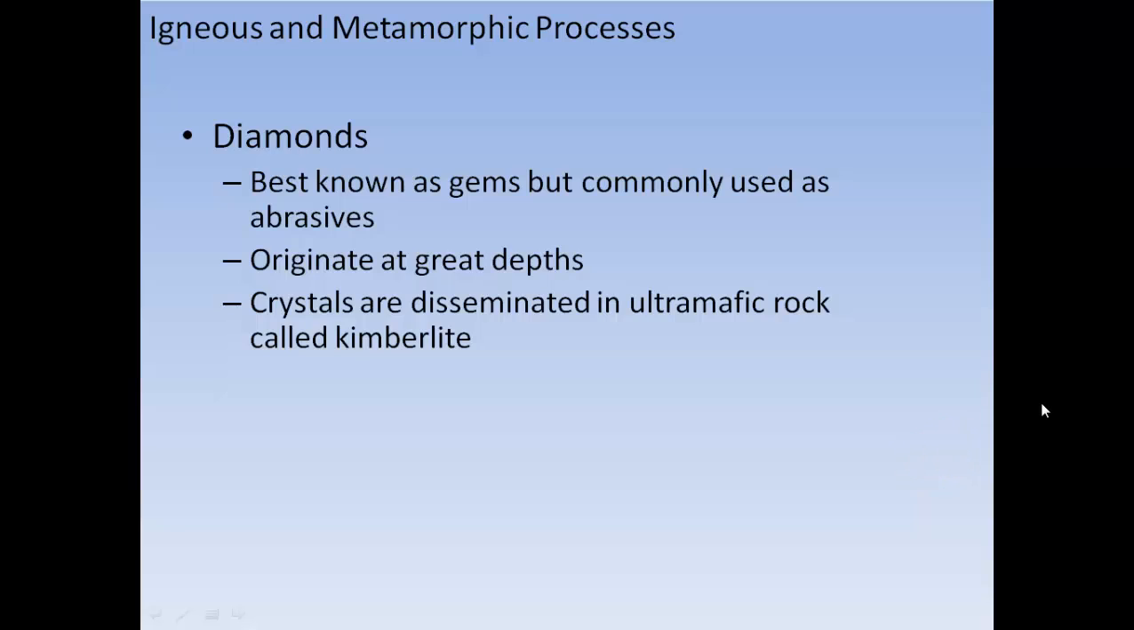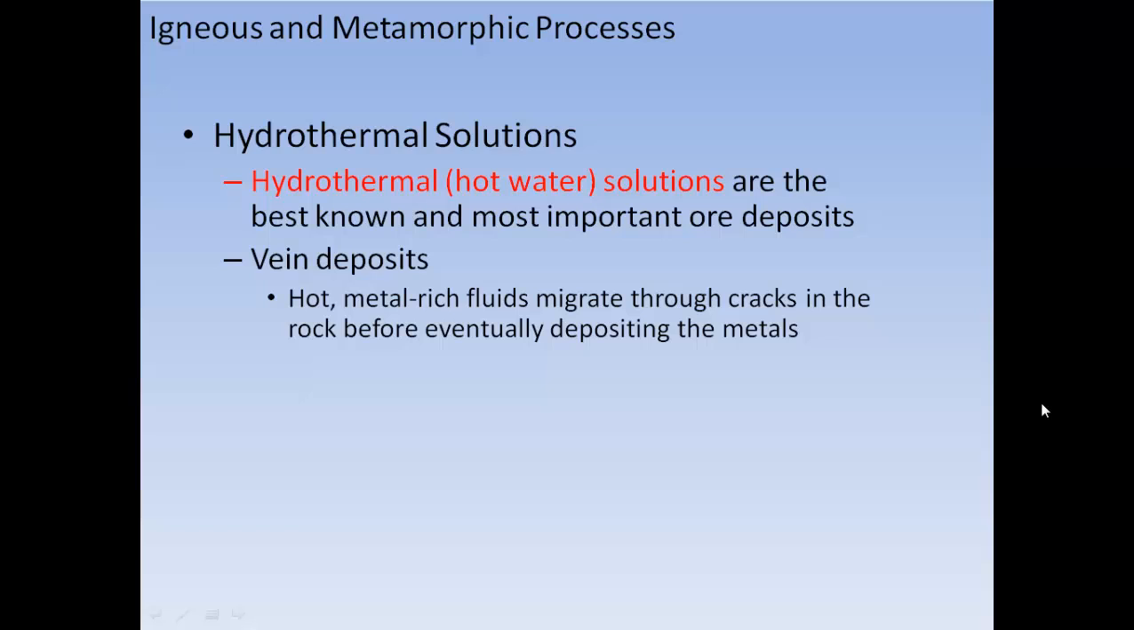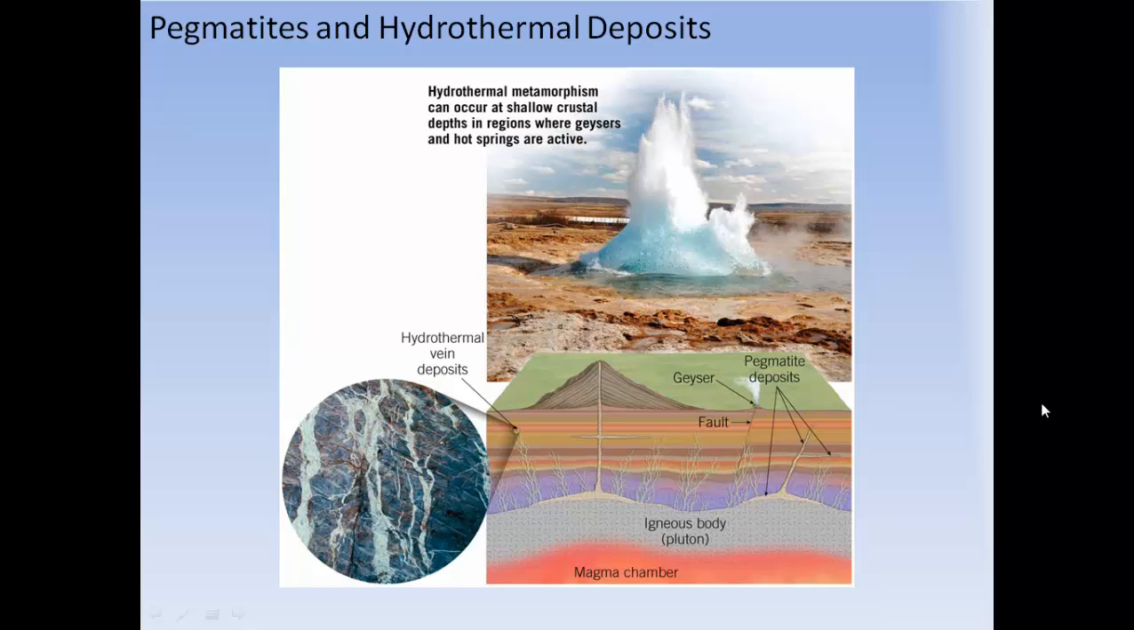Diamonds, best known as gems, are commercially used as abrasives and originate at great depths. Crystals are disseminated in an ultramafic rock called kimberlite. Hydrothermal solutions: hot water solutions are the best known and most important ore deposits. Vein deposits: hot metal-rich fluids migrate through cracks in rock before eventually depositing the metals. Hydrothermal metamorphism can occur at shallow crustal depths in regions where geysers and hot springs are active. And here we have all these hydrothermal vein deposits.